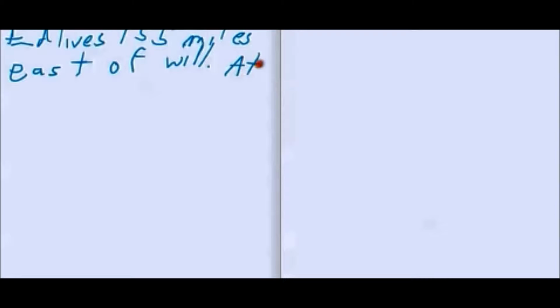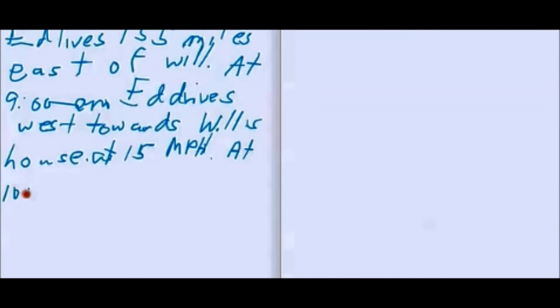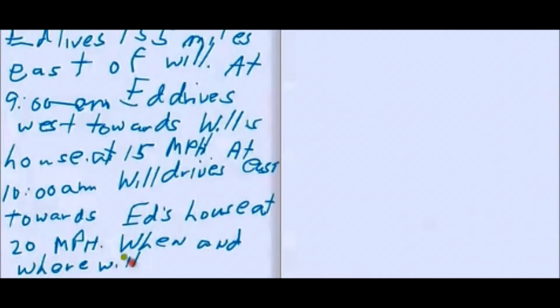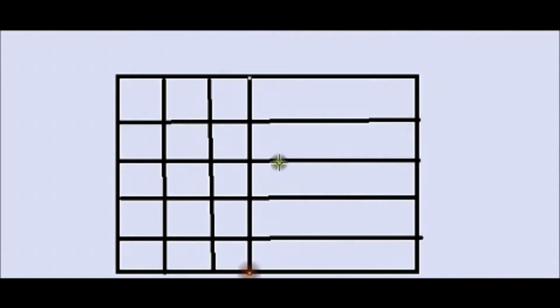Okay, let's say we have this problem. Ed lives 155 miles east of Will. At 9 o'clock a.m., Ed drives west towards Will's house at 15 miles per hour. At 10 o'clock, Will drives east towards Ed's house at 20 miles per hour. When and where would they meet? Some people might try solving this using graphs, but we're going to show you how to do this using algebra.